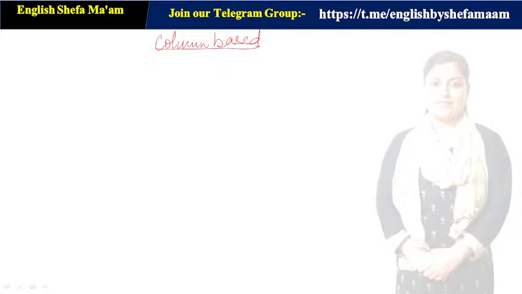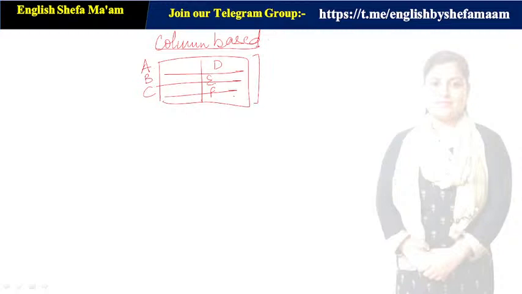So if I talk about the type of questions, you are given two columns, right, like this. Here it is A, B and C. Here it is D, E and F, right? So you are required to match the column from A, B, C to D, E, F to make it a perfect statement. Clear? So this is the kind of questions you are being asked in the PO, clerk and SO level exams in your English section.